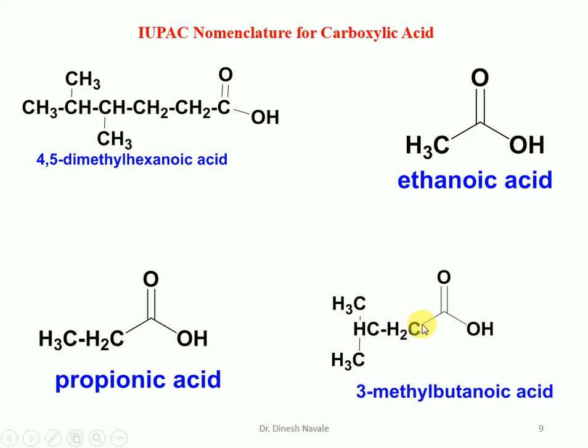Now again it is carbon number 1, 2, 3, 4. So it is a butanoic acid. And there is a methyl substituent at carbon number 3. So it is 3-methylbutanoic acid.